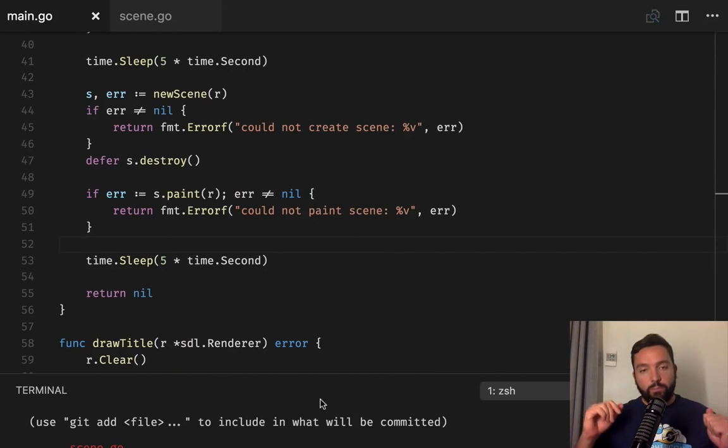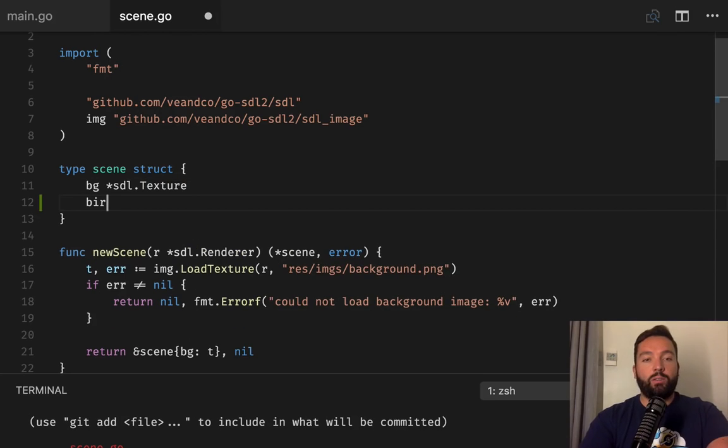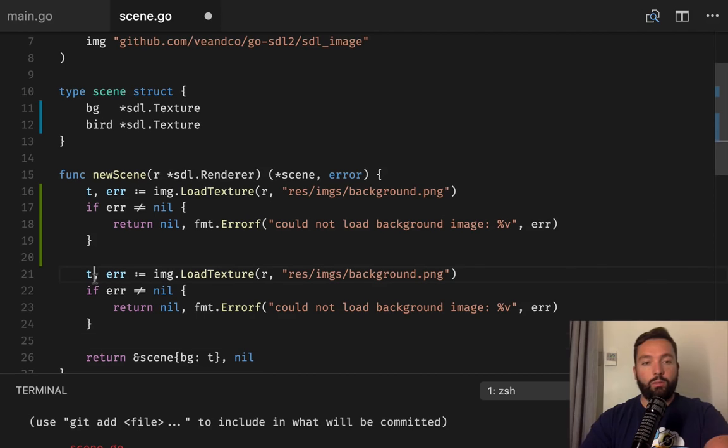There you go. So the next step is let's just paint one bird. How are we gonna do that? We're gonna add that here. The bird's gonna have also a texture, and we're gonna need to load it. So we're gonna do something similar to that. Actually, let's use the same one.